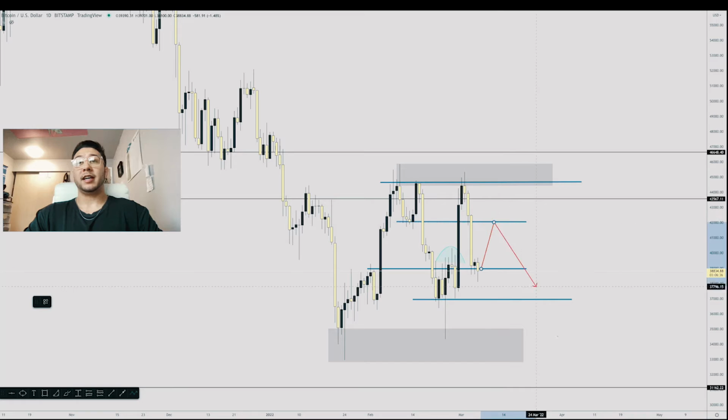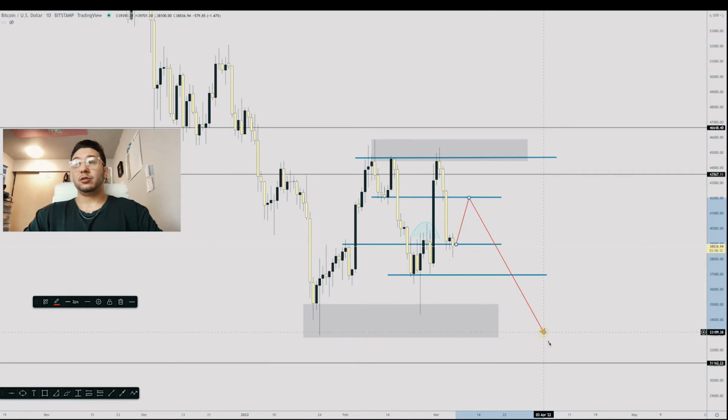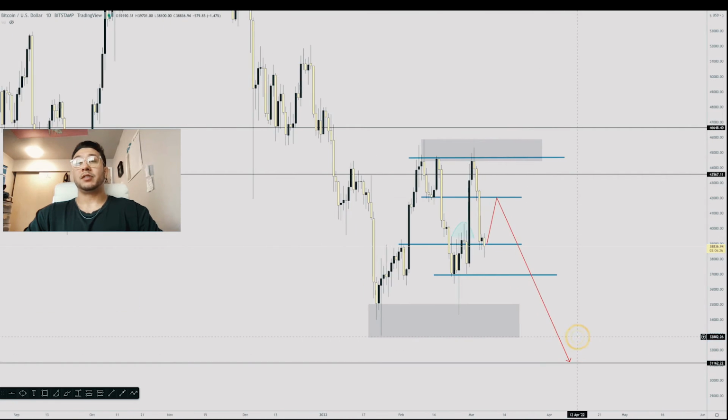It might make a lower high and then a lower low down to these levels, to this area of demand here, or possibly even lower, this higher time frame level of support. However, if that does not hold, if there's not a reaction from this area, we're going straight down most likely, what this black arrow is doing.